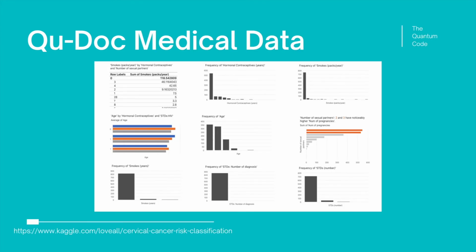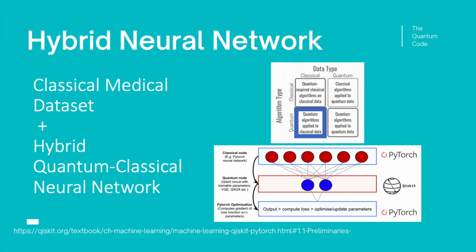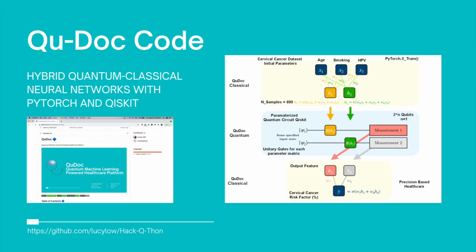Some of the medical data collected can be listed here. For instance, this is an example for cervical cancer risk classification. The hybrid neural network solution takes advantage of PyTorch and Qiskit's algorithms to optimize for a risk analysis for cancer detection. QDoc code: our code is available on GitHub and is open source.